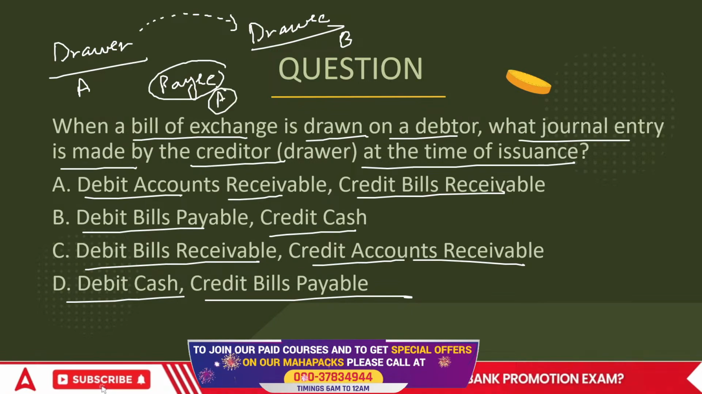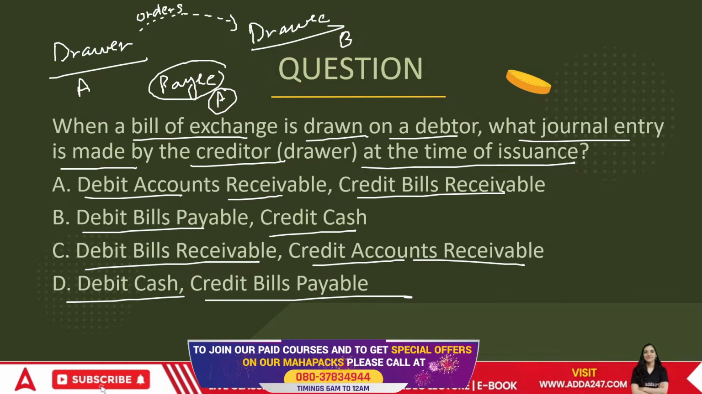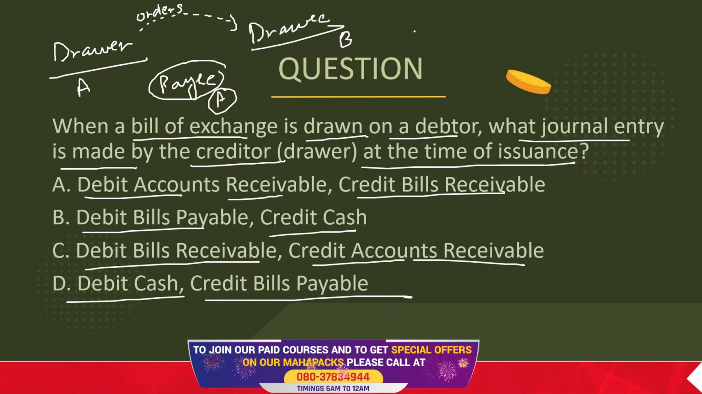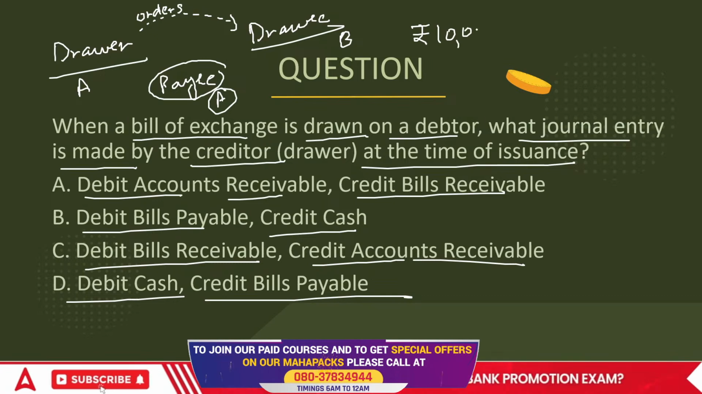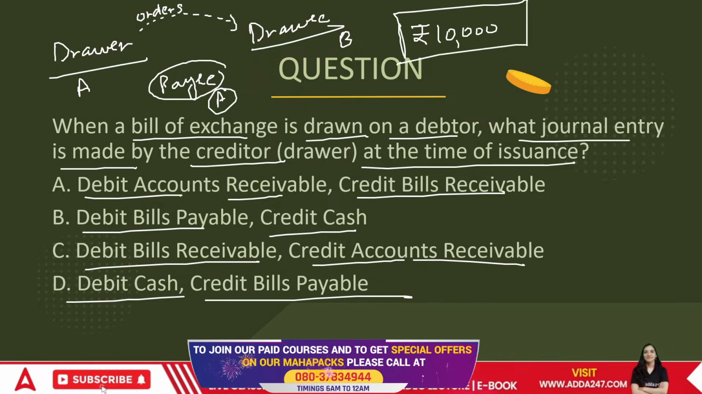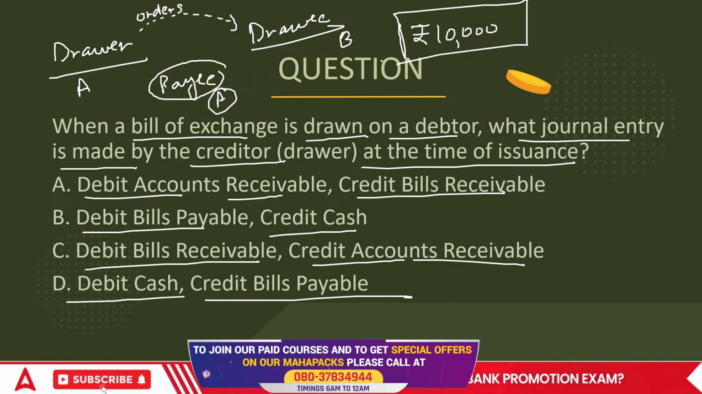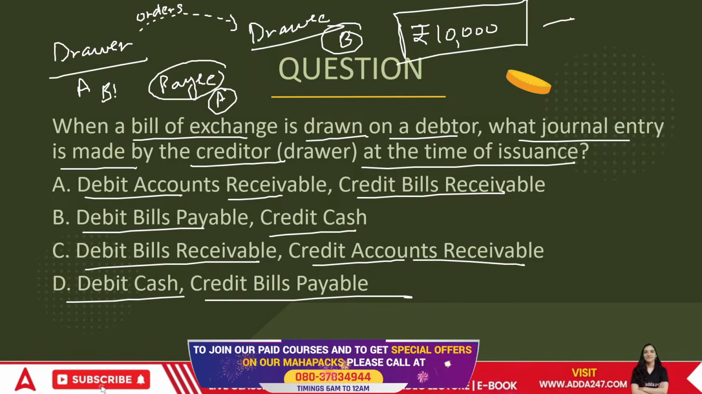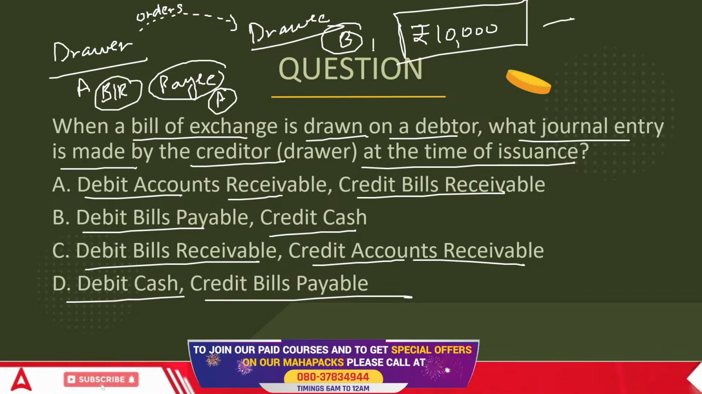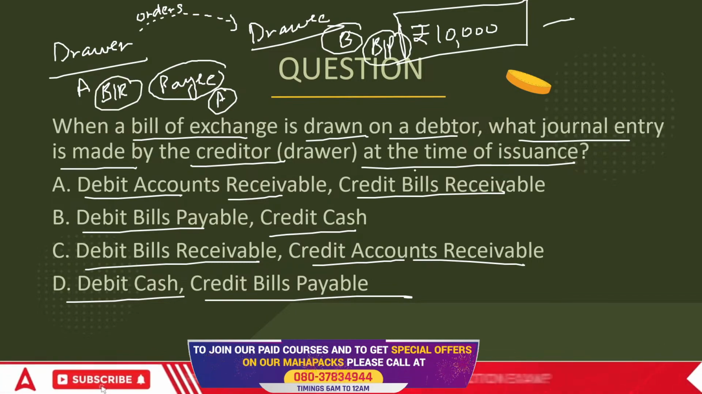A held the bill till maturity. A orders B to pay him after a certain period of time a certain amount of money, say rupees 10,000. This is assumed to be the amount that they have to pay. So this would be debit bills receivable, credit accounts receivable. Then if he orders B to pay 10,000, for A it's a bills receivable, for B it's a bills payable, right?